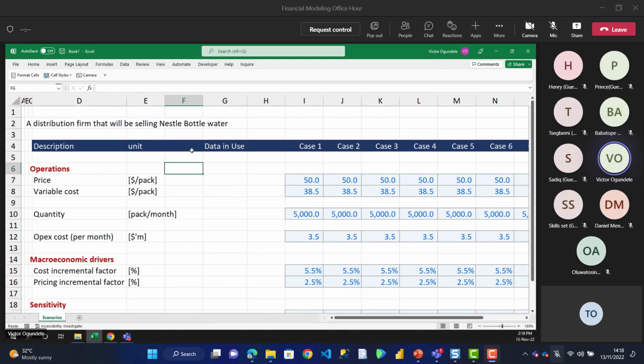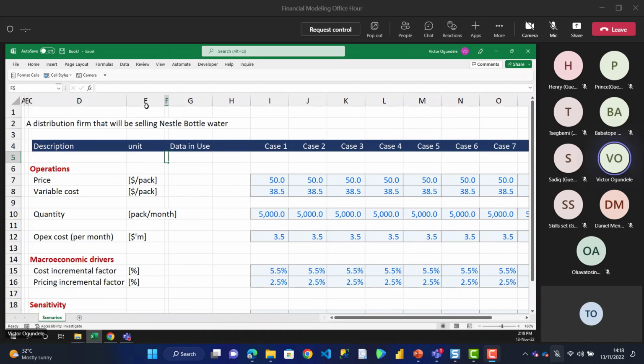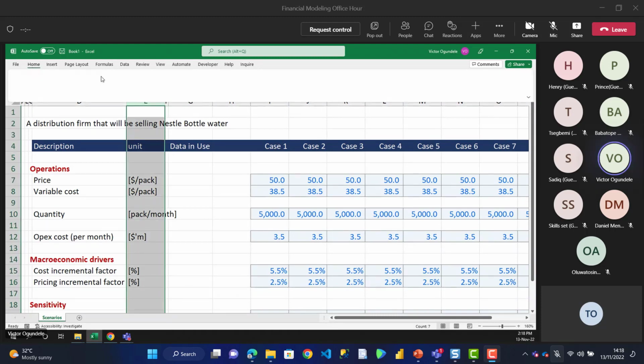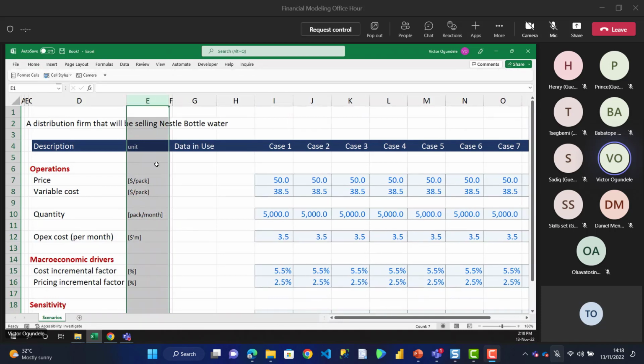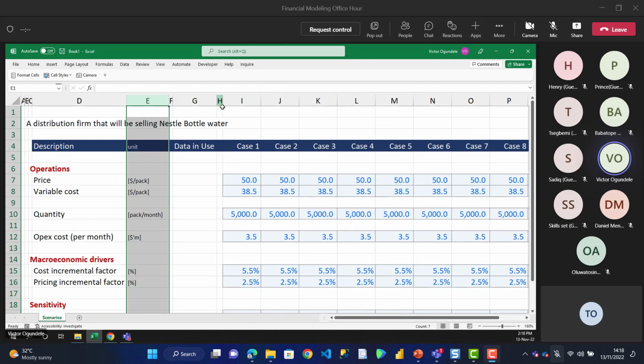So I think I need to freeze, let me reduce this column. Let me reduce the font of our units. Okay, so that's very easy. So here, case in use, let me reduce this. As you are building as a modeler, you also need to learn how to structure your model very well as part of the skill of a financial modeler.